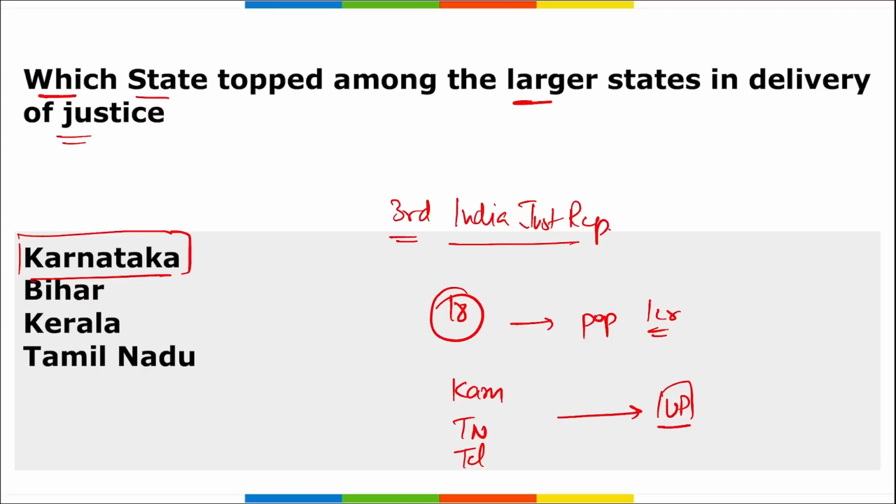Alright, and if we are talking about the 7 small states with a population less than 1 crore, it is Sikkim that has secured the top position. So for small states it is Sikkim, and for large states it is Karnataka.